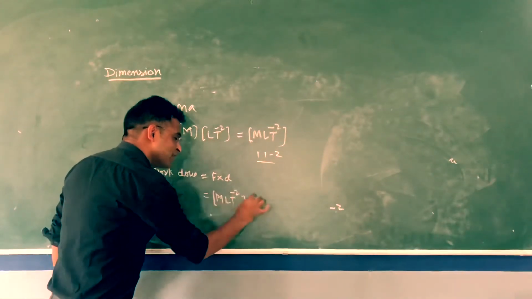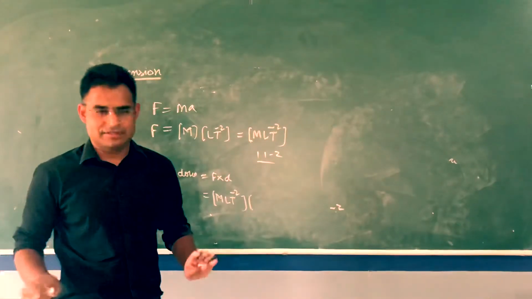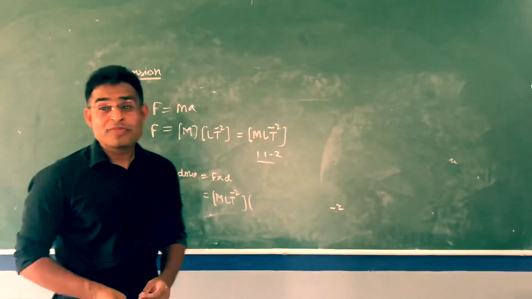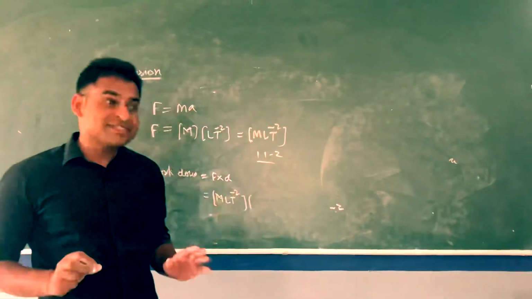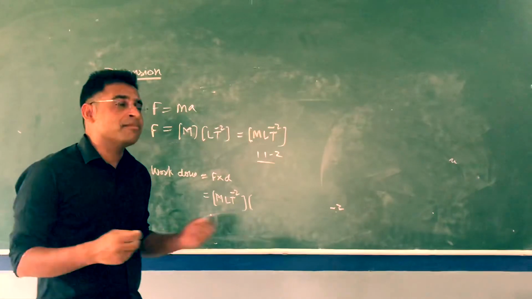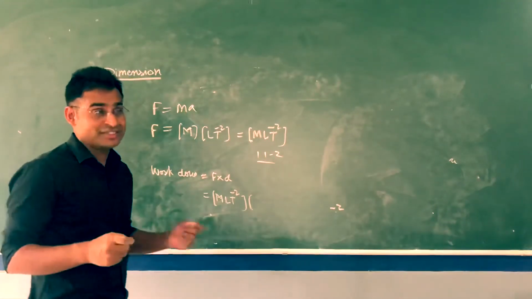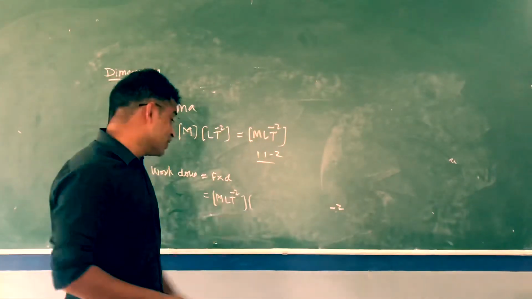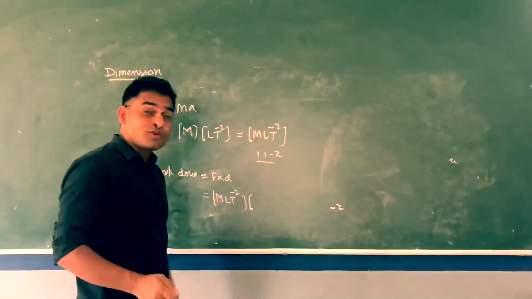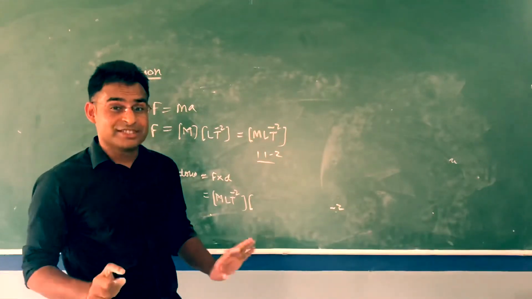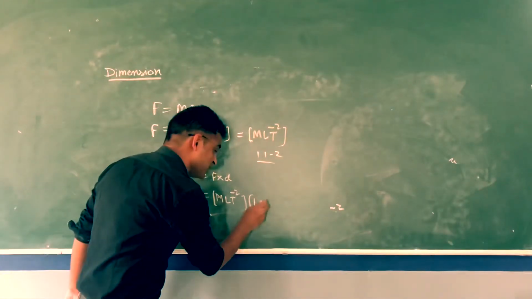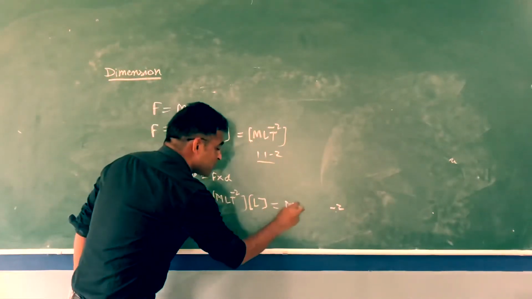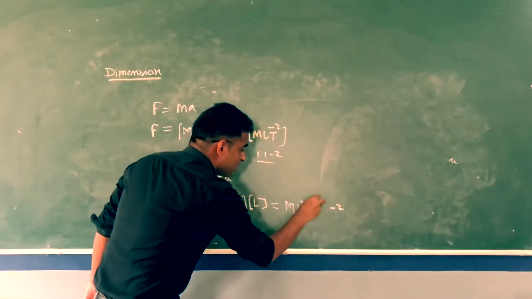And the dimension of displacement: displacement is nothing but distance. Normally I am talking about dimensionally. Displacement and distance have so many differences, like vector and scalar. But dimensionally, distance means it's a length, and displacement, same thing, it's a length. So displacement and distance are both the same thing from the dimension perspective. It means I'll write L in place of displacement. So what do I get over here? ML^2T^-2.